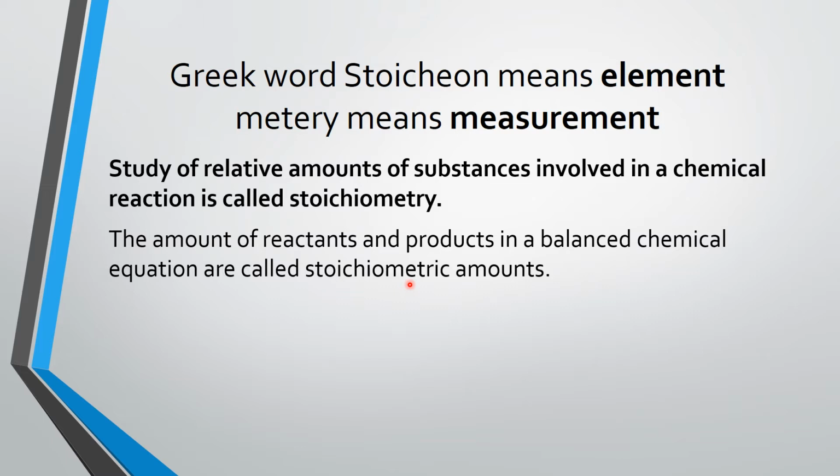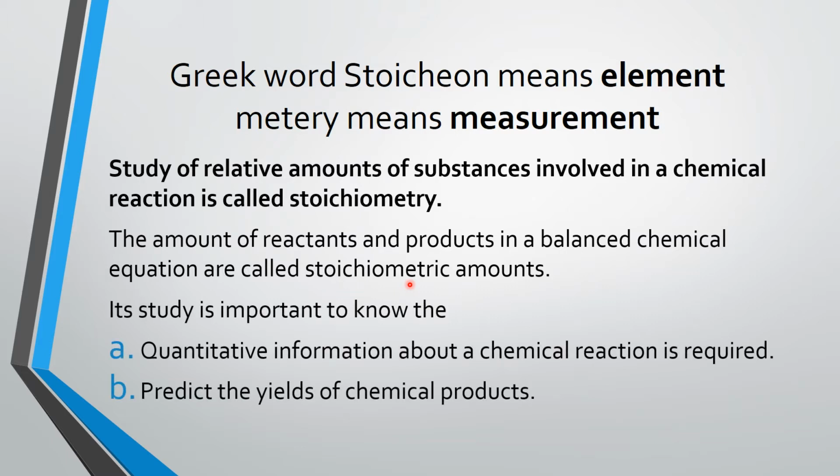In our daily life, we see a lot of examples of stoichiometry in which we have to mix the right amount of the reactants to form the right amount of the products. Just like a firework manufacturer, if he or she mixes the wrong amount of the reactants, an explosion may take place. In the same way, a chemist needs to mix the proper amount of the reactants to get the exact amount of the product. So this stoichiometric study is important to know the quantitative information about a chemical reaction.